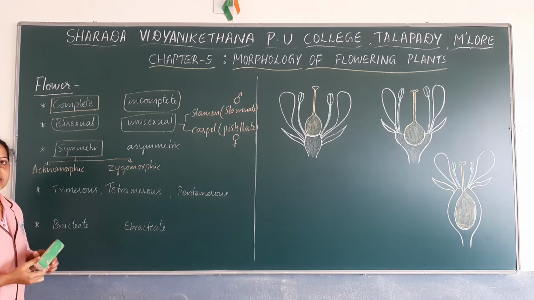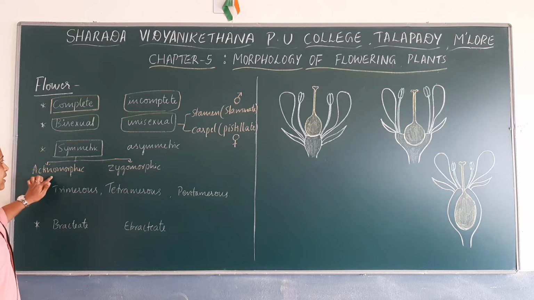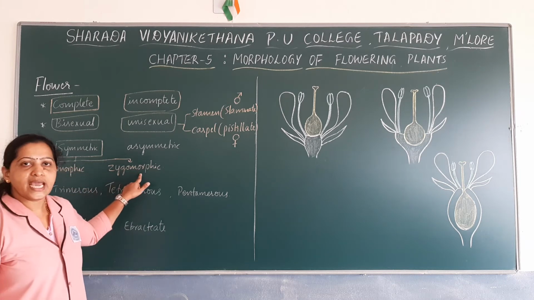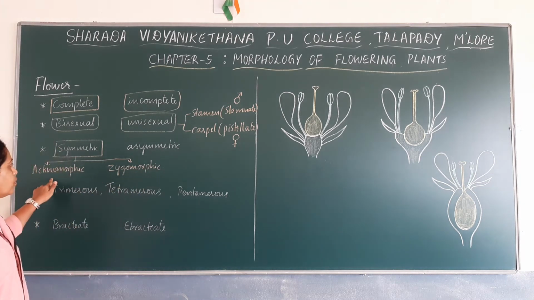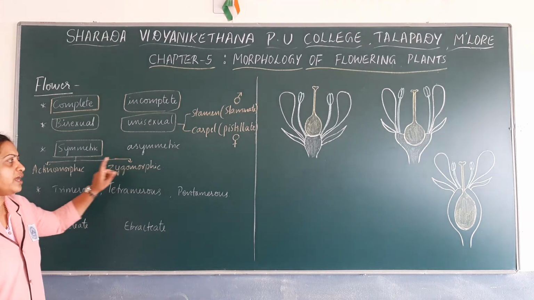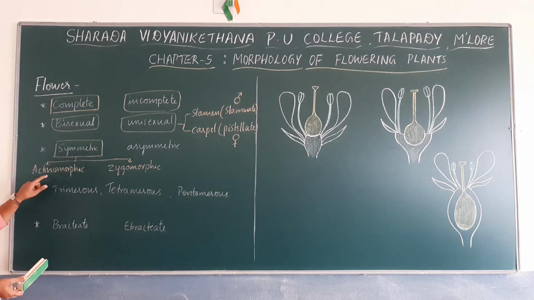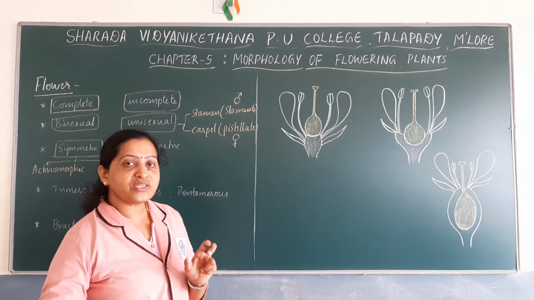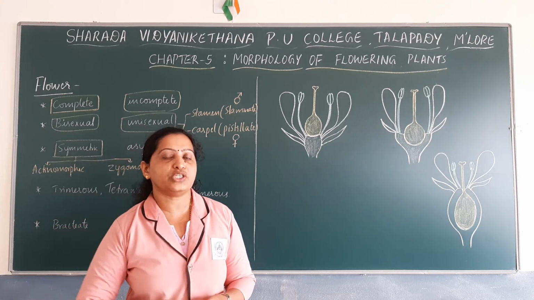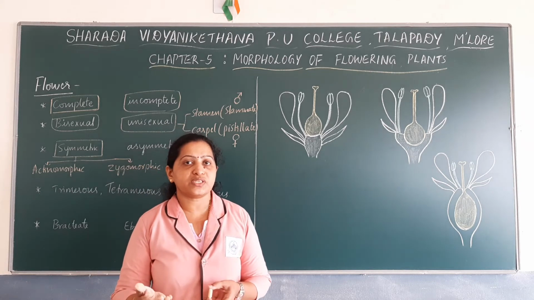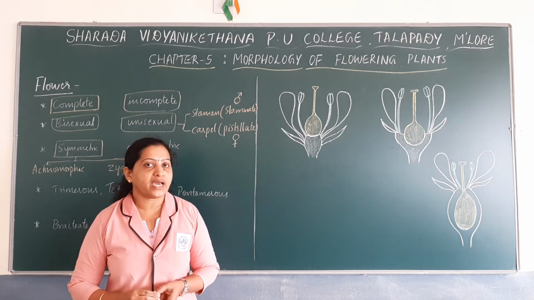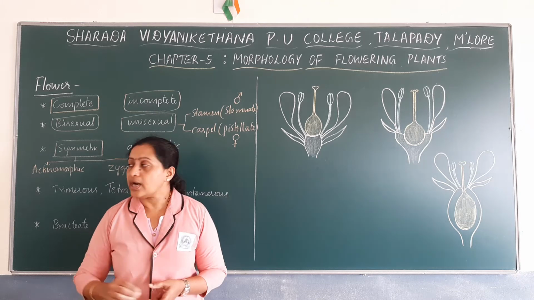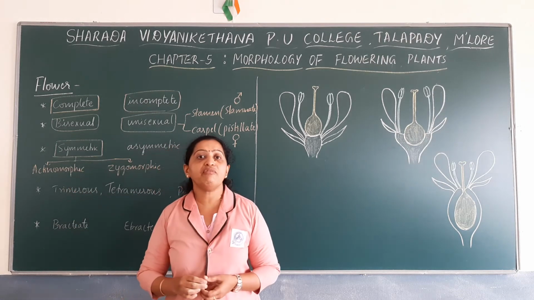So if the flowers are symmetrical, they may be actinomorphic or they may be zygomorphic. So we will see what is the difference between actinomorphic flower and zygomorphic flower. Actinomorphic flower is the flower which has got the symmetry similar to the radial symmetry of animals. In some animals you have studied about radial symmetry and bilateral symmetry, right? So actinomorphic flowers generally have radial symmetry.